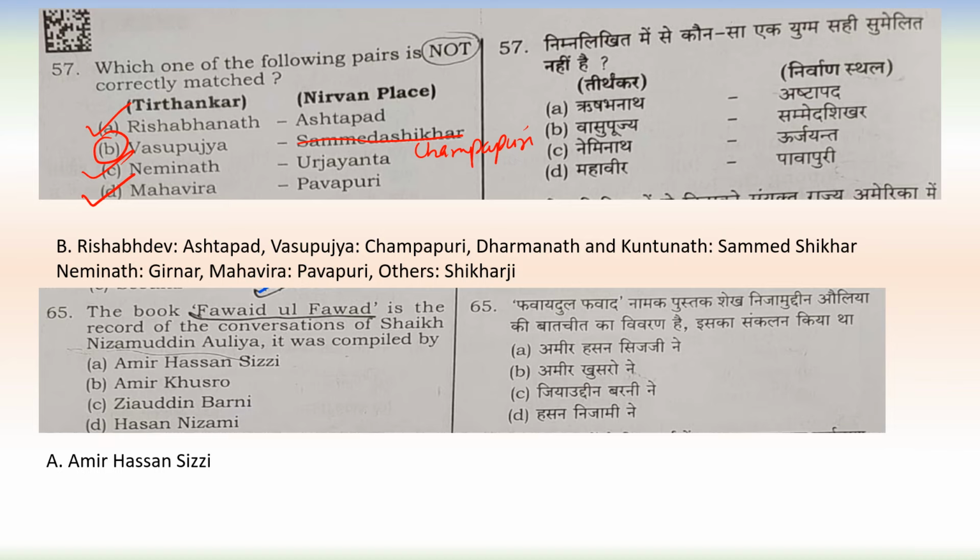Here we can see Rishabhdev Ashtapada, Vasupujya Champapuri, Dharmanath and Kunthunath, and Nirvana place was Samid Shikhar, Neminath Girnar, Mahavira Pavapuri, and others, they have taken the Nirvana at Shikharji.